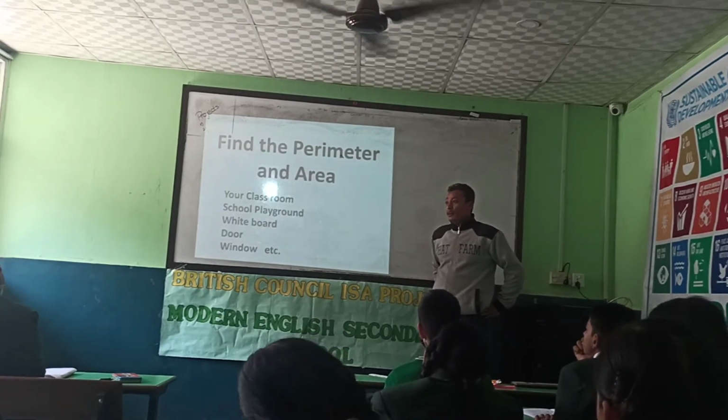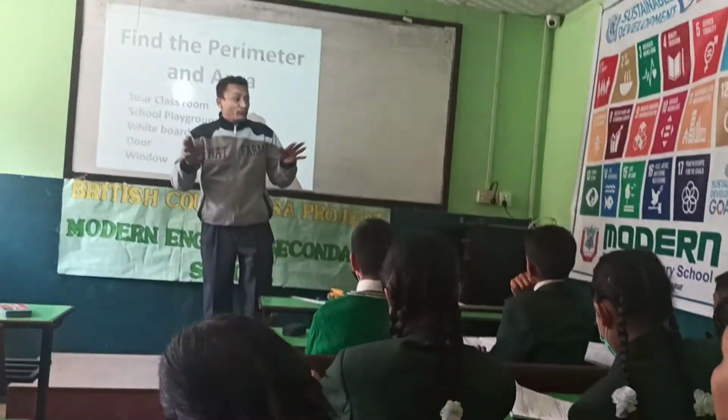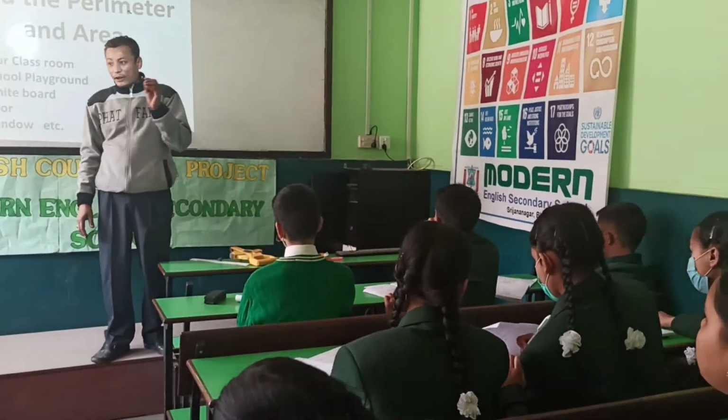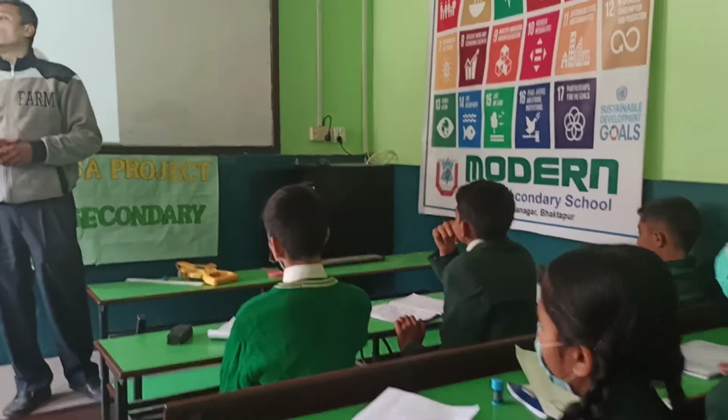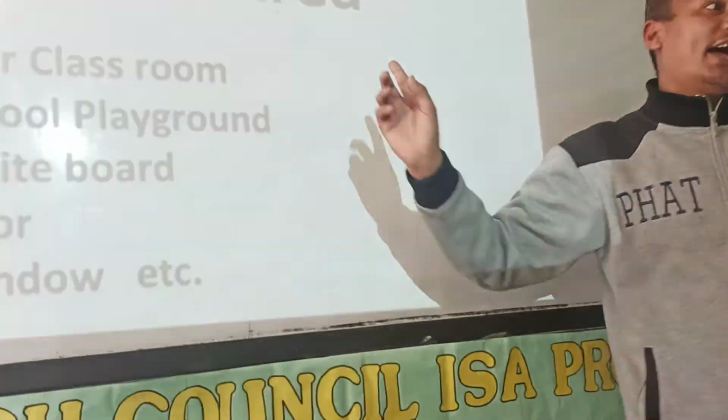Is it clear? Look around inside your classroom, or at home also, you can see some 2D objects and find the perimeter and area.